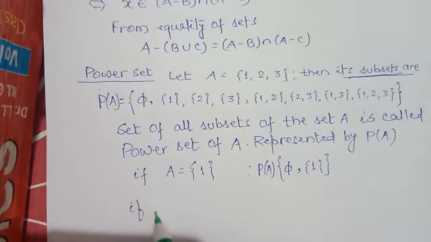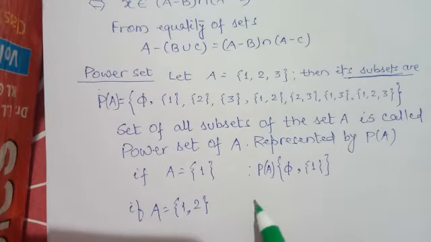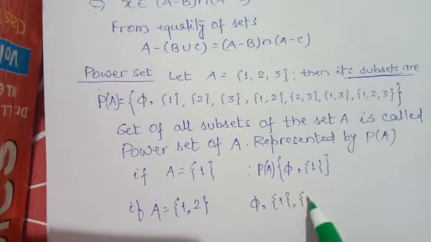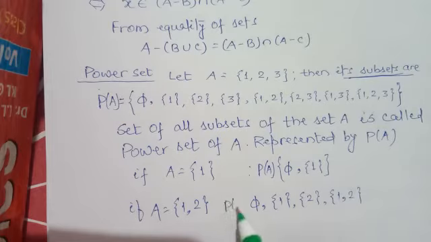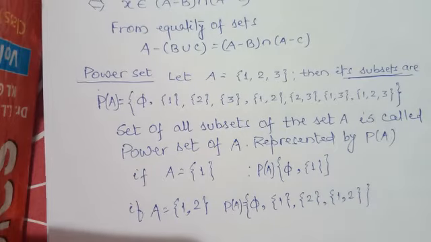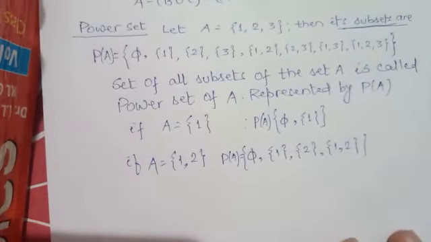If A equals {1, 2}, then what are its subsets? Phi, then singleton sets {1}, {2}, and {1, 2}. And to write the power set, P(A) equals this, just put them under a set. Now see one more point.